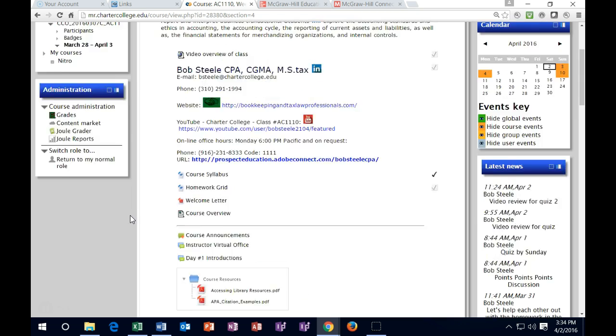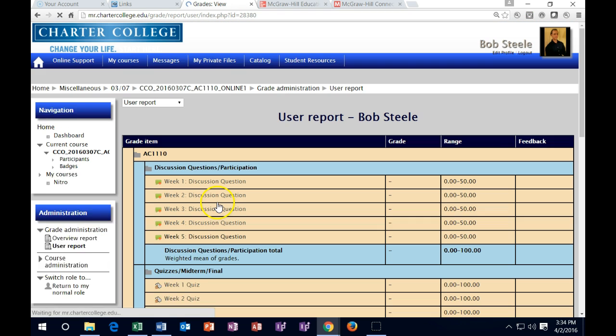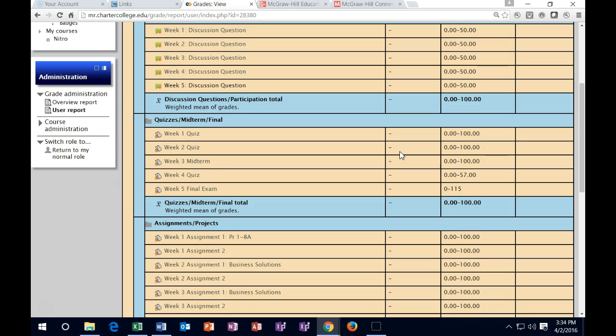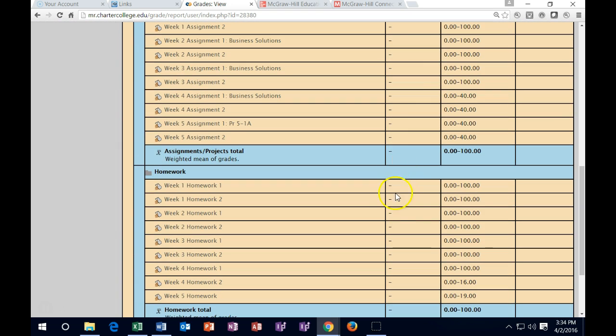Then let's take a look at the Gradebook up top. So here's the Gradebook. And we know that as of the end of week 4, for example, I will have all the grades in there by the following Tuesday after the close of the week on Sunday. So after Sunday close, by Tuesday, you want to go in here and see that the discussion forum, that dash will change to a 0, as well as the quiz down here, as well as the assignments and the homework.